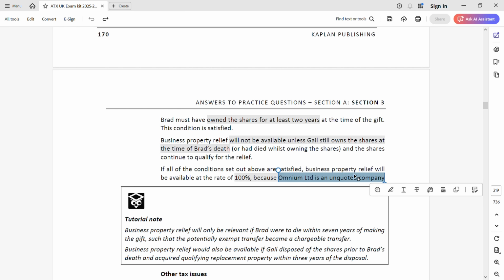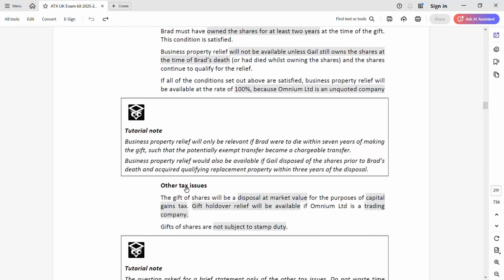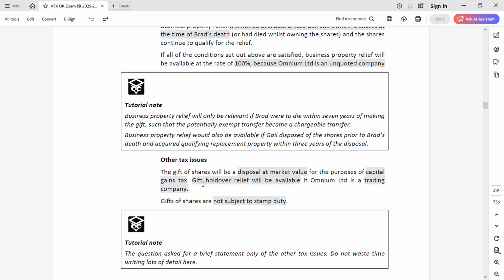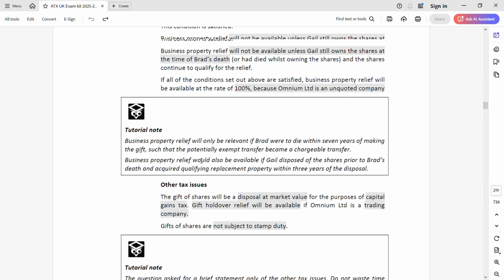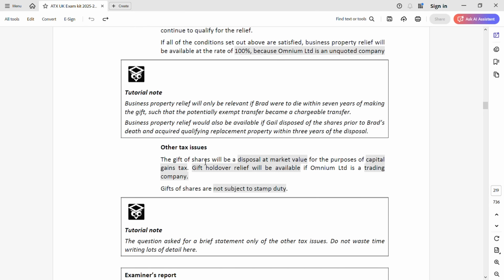Okay. Now they also asked for other tax issues. Remember, do not copy paste inheritance. Other tax issues means one is stamp duty and one is capital gains tax, because this is of a capital nature. Remember, when you're gifting shares, it is not subject to stamp duty, number one. Number two, for the gift of shares, for capital gains tax purposes, disposal will be at the market value for a gift. And another relief, gift holdover relief, will be available if Omnium is a trading company.